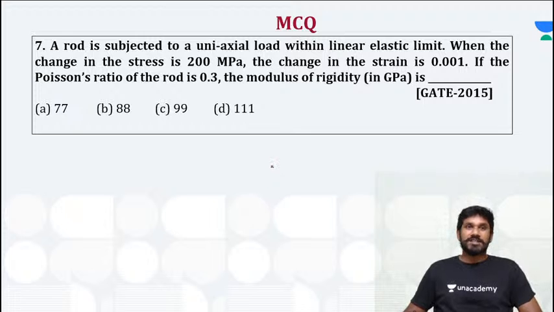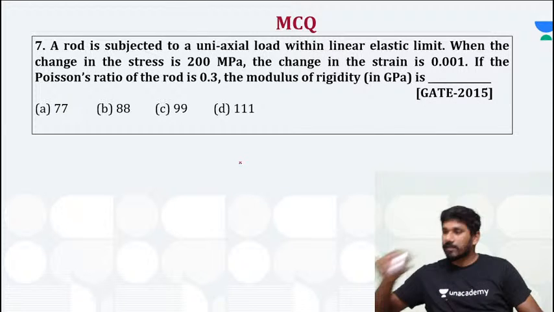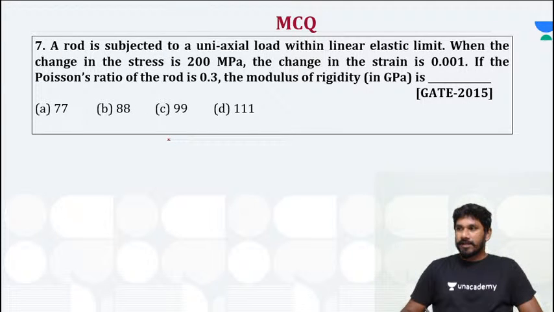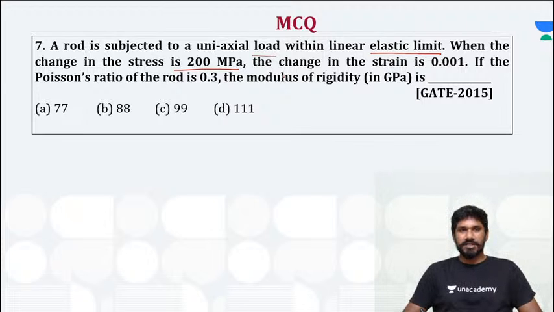Right. So next question. A rod is subjected to a uniaxial load within the linear elastic limit, when the change in stress is 200 megapascal, the change in strain is 0.001. If Poisson's ratio of the rod is 0.3, find the modulus of rigidity.